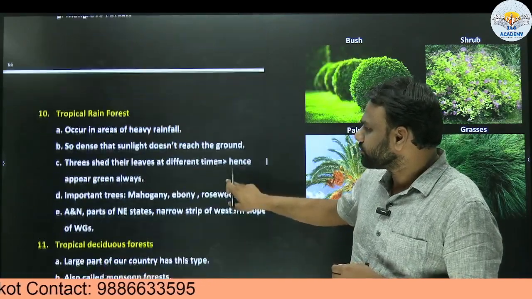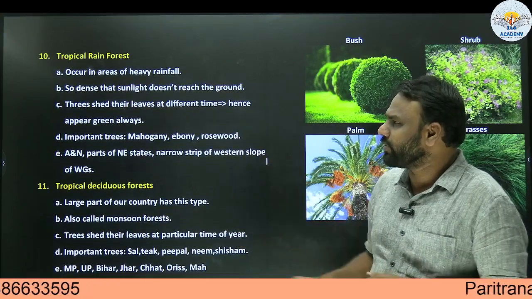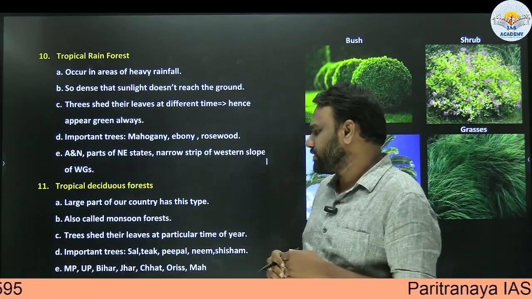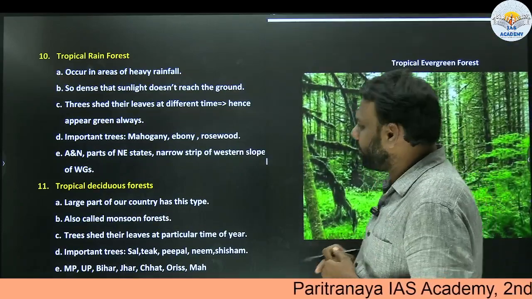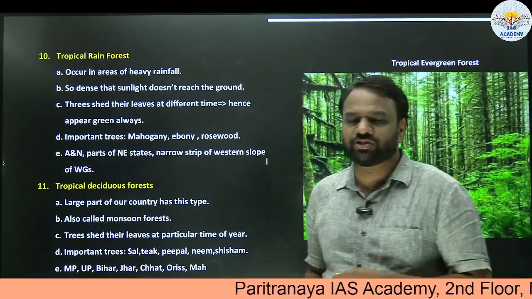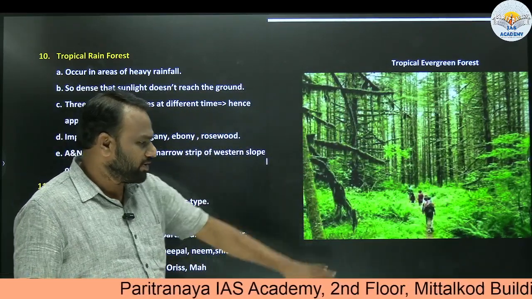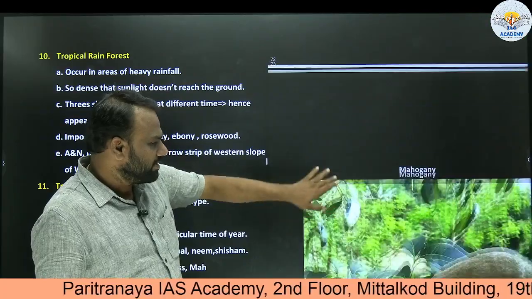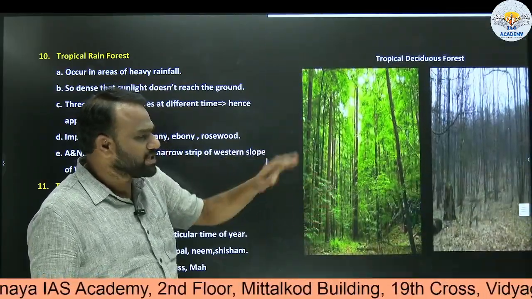So first, tropical rainforest. Let us try to understand the difference between tropical rainforest and tropical deciduous forest. This is a tropical rainforest, which is also called tropical evergreen forest. And next, this is tropical deciduous forest.